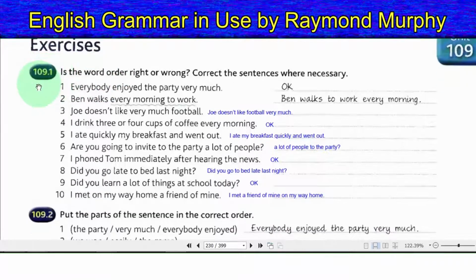Unit 109. Exercises. 109.1. Is the word order right or wrong? Correct the sentences where necessary. 1. Everybody enjoyed the party very much. Okay. 2. Ben walks every morning to work. Ben walks to work every morning. 3. Joe does not like very much football. Joe does not like football very much.